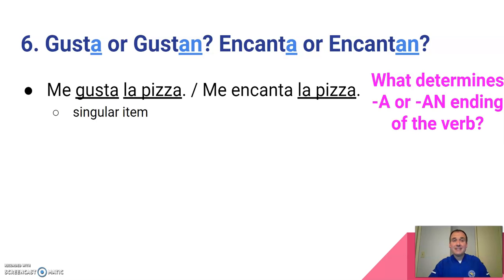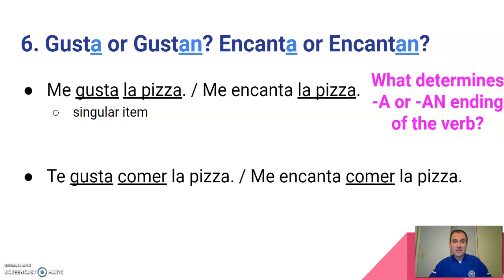When we have a singular item here, like la pizza is singular, that's my subject. If it's singular, then my verb also has to be singular to agree with it. All right? Let's try another one. We learned this last semester too. Te gusta comer la pizza or me encanta comer la pizza.